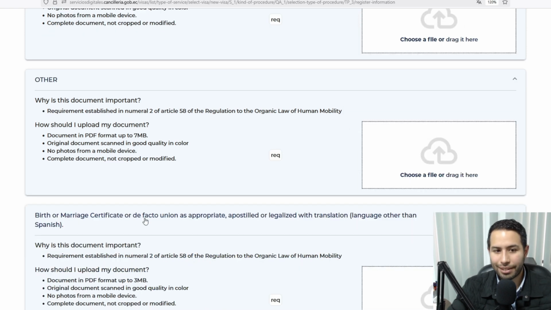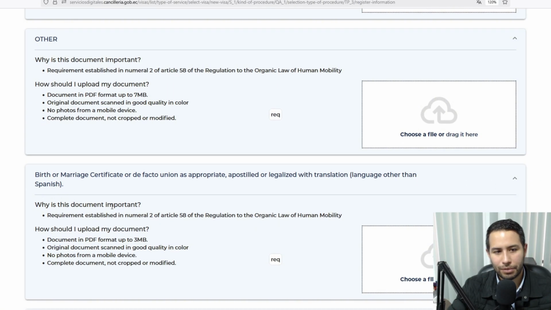Birth or marriage certificate or de facto union as appropriate, apostilled or legalized. Not the case here. This person is single, and a birth certificate is not needed for this visa unless you are a minor child and you are applying for the visa of the minor child to show that you are the father. That's when you would need the birth certificate with apostille and translated.